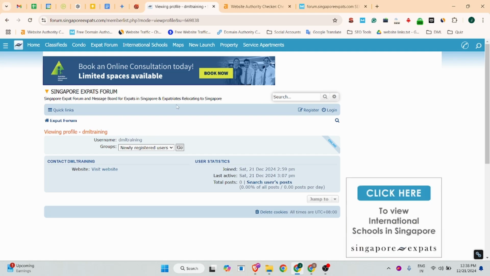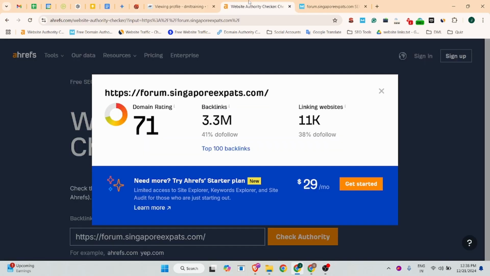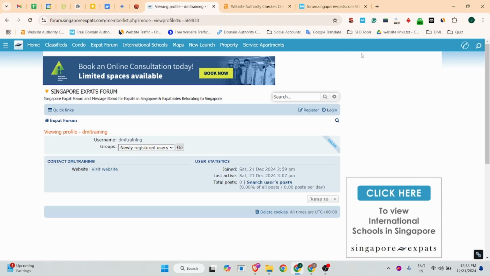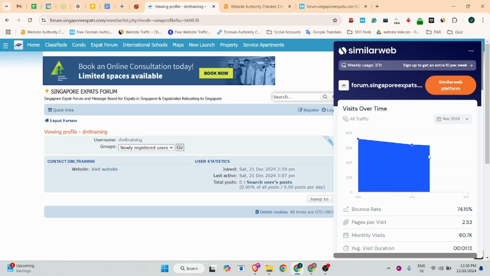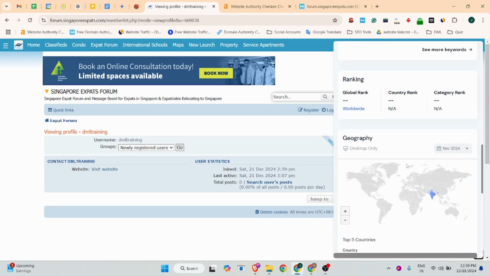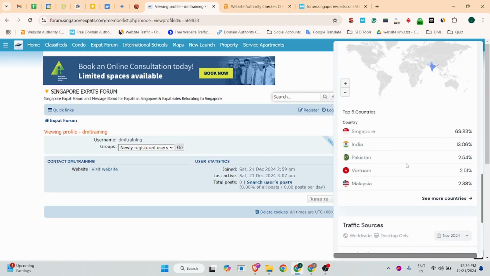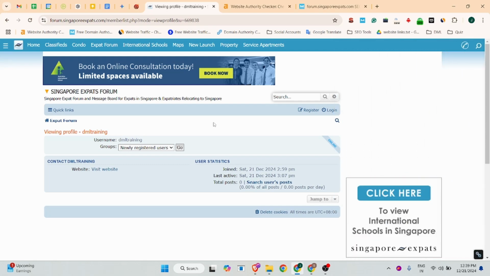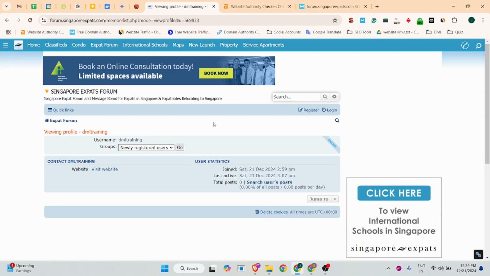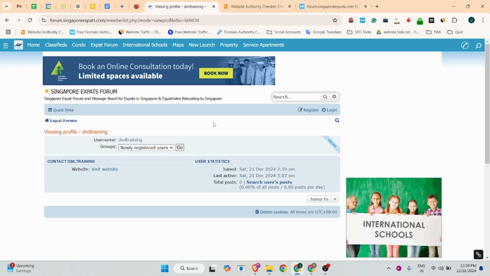Before we start, we can do some research. According to Ahrefs, the domain rating is 71, and according to Moz, the domain authority is 57, and the spam score is only 1%. If we check this website's traffic, you will see it has 60.7k monthly traffic, mostly from Singapore, India, Pakistan, Vietnam, Malaysia, and other countries. So if you want to increase crawlability, audience, traffic sources, and brand building from those countries, then you must consider this site for your backlinking.